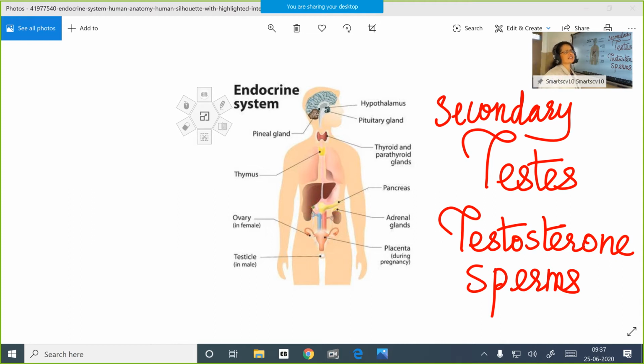Secondary sexual characteristics help us to identify a girl and a boy, or to differentiate a girl from a boy. These secondary sexual characteristics in a boy are also controlled by the testosterone secreted by the testes. Okay children, so testosterone controls the production of the sperms, the secondary sexual characteristics, and the development of the male reproductive organs. So these together make our what children? Endocrine system.